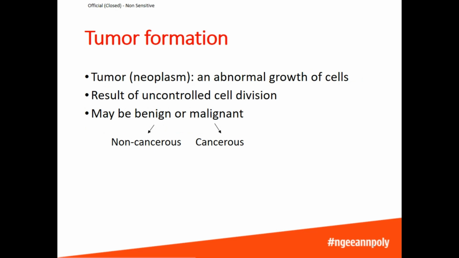In cancer, we often hear this word tumor. So, a tumor or a neoplasm is an abnormal growth of cells that results from uncontrolled cell division. When a tumor is found, it can then be diagnosed to be benign or malignant. Benign means that it is non-cancerous, so not very harmful. Malignant means that it is cancerous.